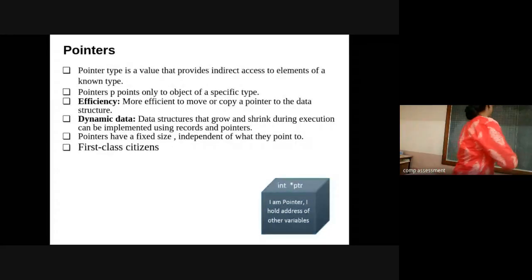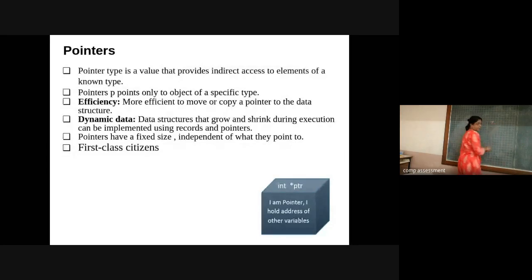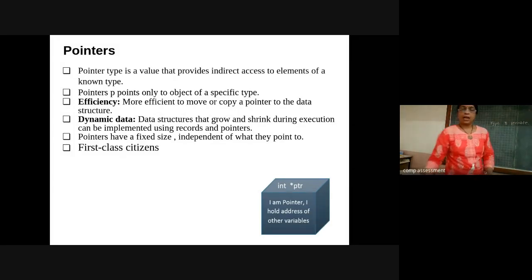Is the blackboard visible? So while declaring the pointer, just like any other variable, it will be the basic type, then the asterisk, that is the pointer operator, and the variable name. And this particular pointer value will point to the object, which allows me to access the element of a known type.